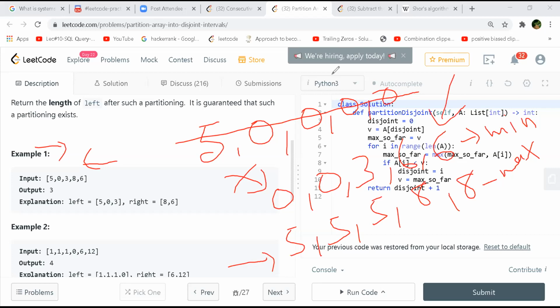So if this maximum is less than the minimum, then you can break at this point. But it is failing, right? I guess we can just compare the adjacent values in both the arrays. So for 5, we just need to check the second 0 in the first array.